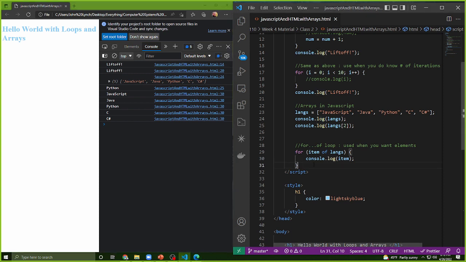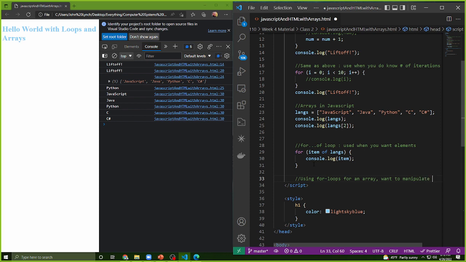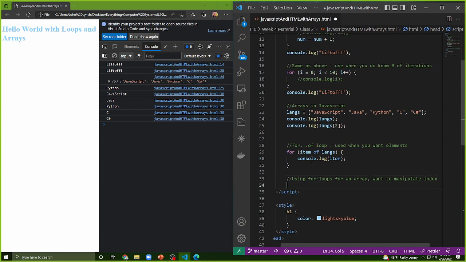And if you just want to loop through every item in an array, print them out to the user or do something, then that's how we would do it, okay? Now, from last session's lecture, you might notice that that's not how we did it. The alternative way that you can loop through an array is by using for loops. The reason you would want to use a for loop is you want to maybe manipulate something in the index, or you want to use the indexing of your array to see what's happening. So if you want to manipulate the elements, that's how we would do it.